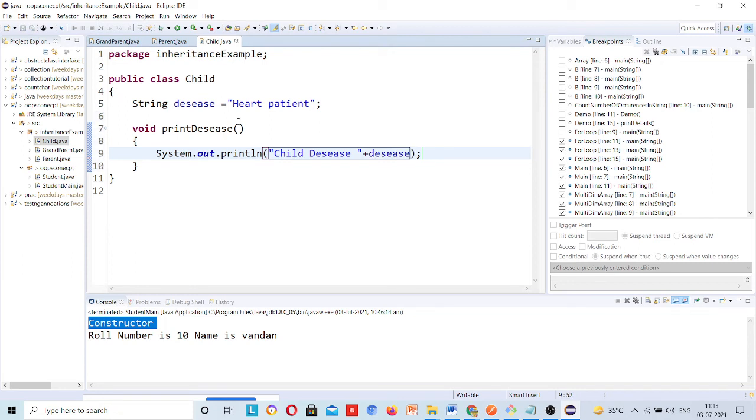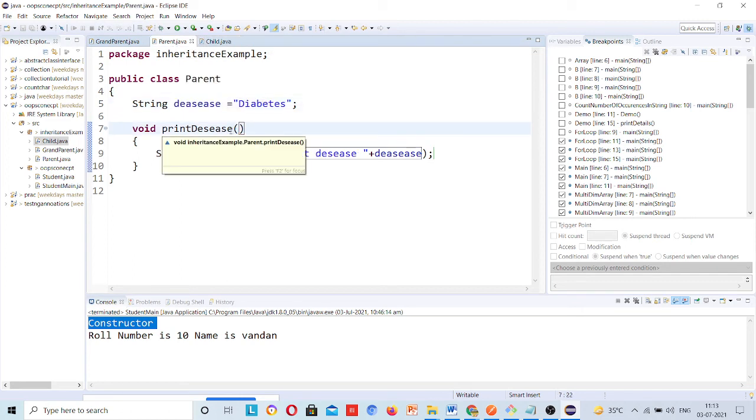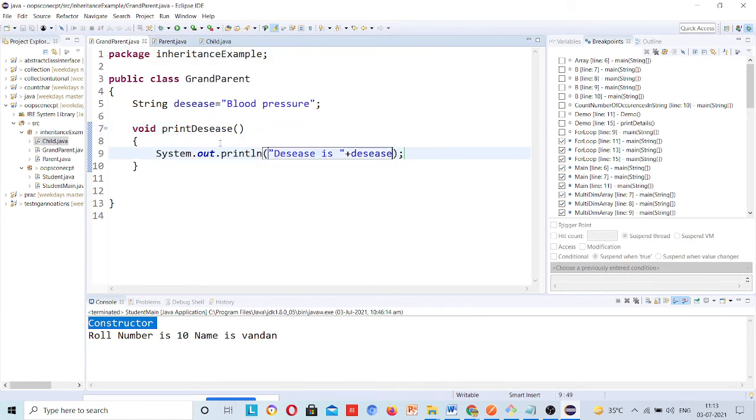Here just change the name to parent disease, otherwise it will be overridden. I will tell you what is overriding. Grandparent.